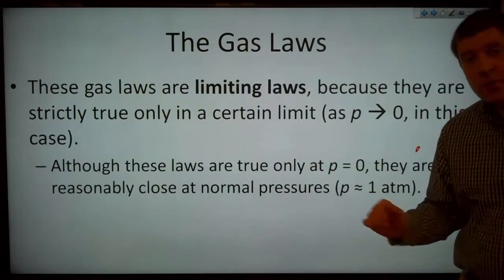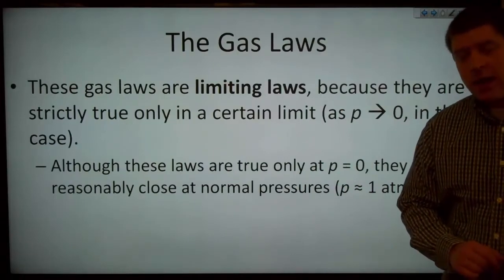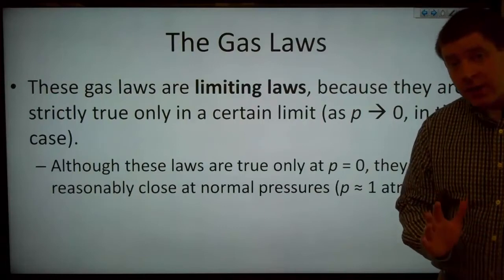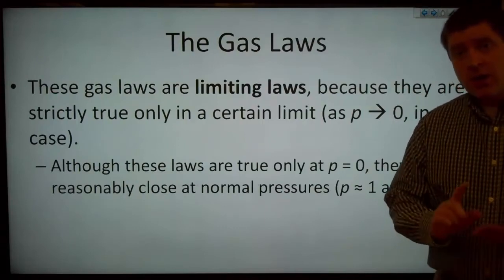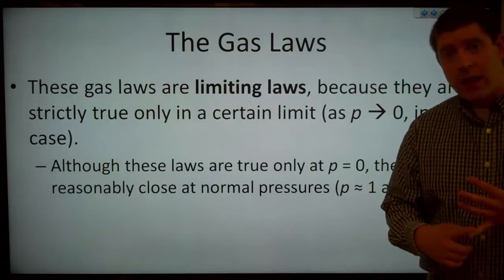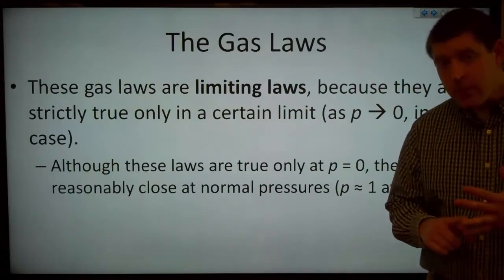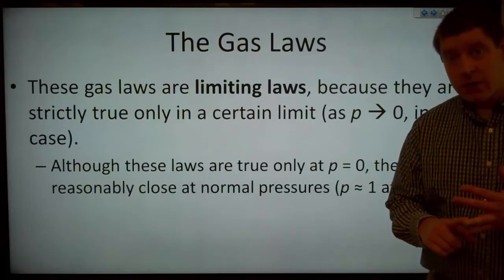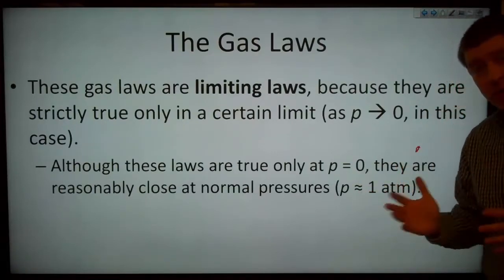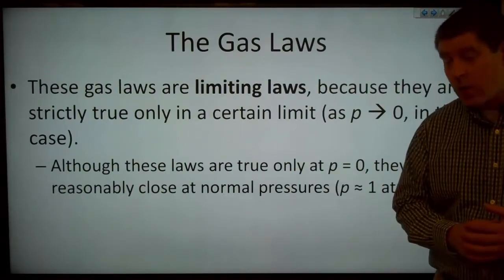That is, they're reasonable approximations for us to use most of the time as long as we don't have certain conditions. Those conditions are low temperature, where we might be close to the condensation point, the boiling point of our substance, or very high pressures. As long as we're around 1 atmosphere, then gases will approximate these equations fairly well.